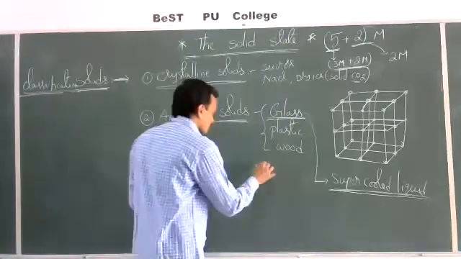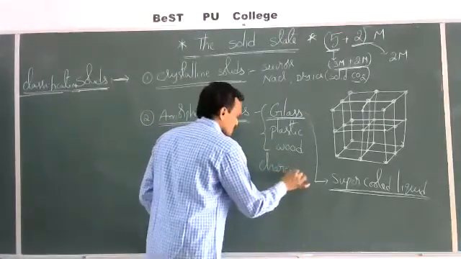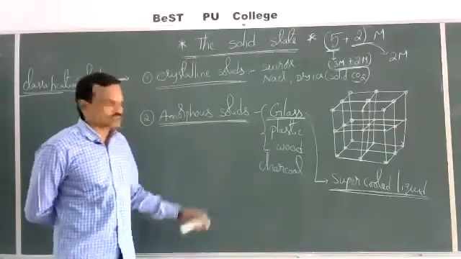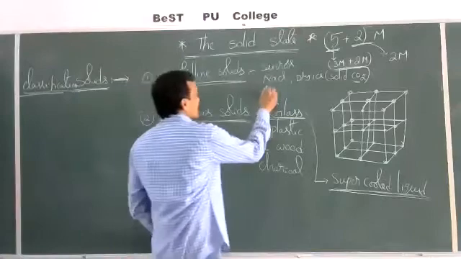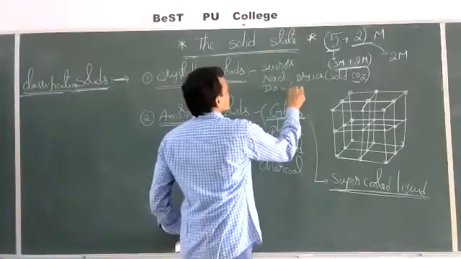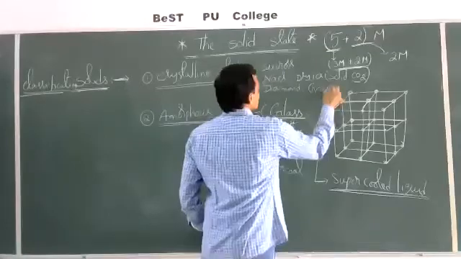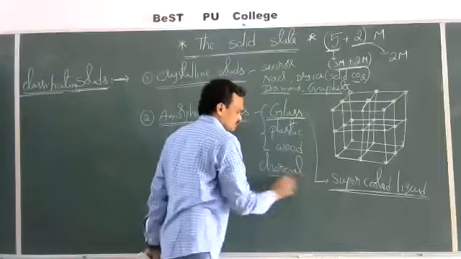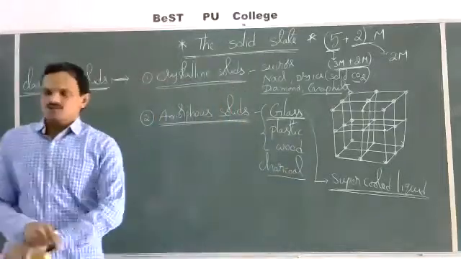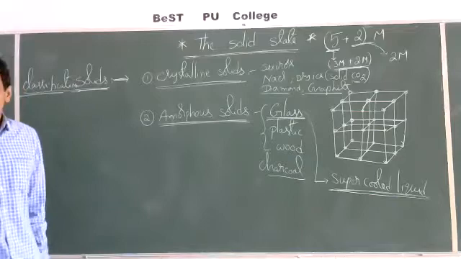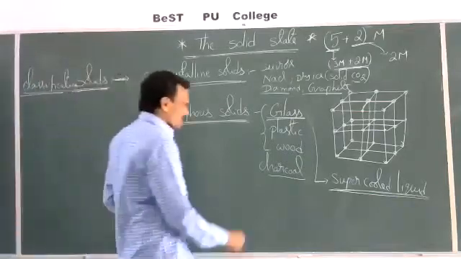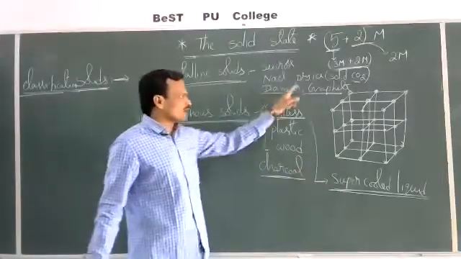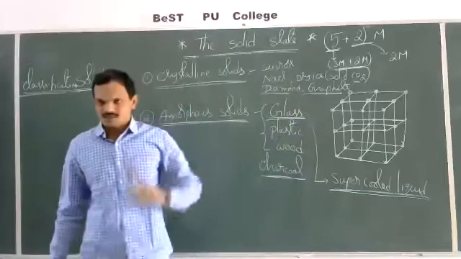One more example, charcoal. Charcoal is an amorphous solid. Whereas if you take diamond and graphite, all these three are allotropes of carbon, meaning different forms of carbon. But among these, charcoal is an amorphous solid, whereas diamond and graphite are crystalline solids.